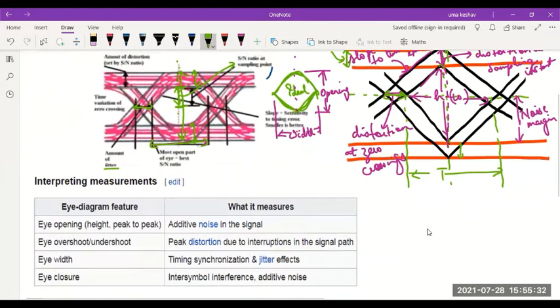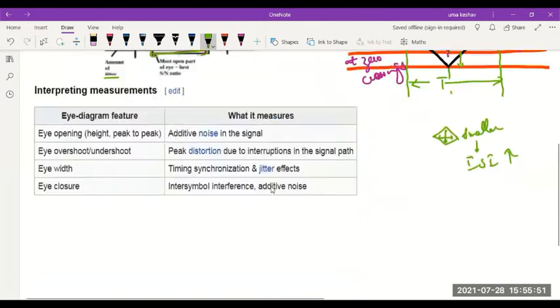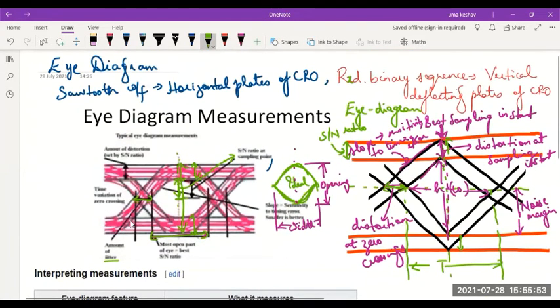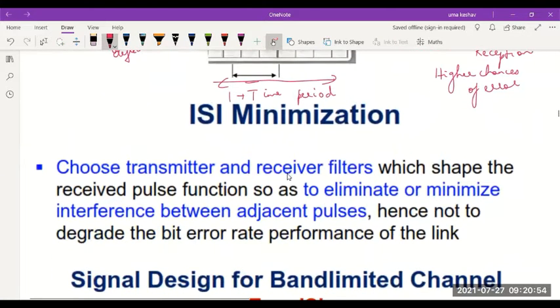When it comes to the closing of the eye, the opening is bigger, the closing will be smaller. This gap and this gap reduce. So the smaller this gap, the higher the ISI effect. So these are the various measurements with respect to the eye diagram or the eye pattern which we are going to consider normally. Move on to the next.